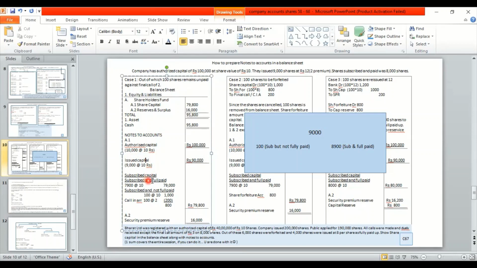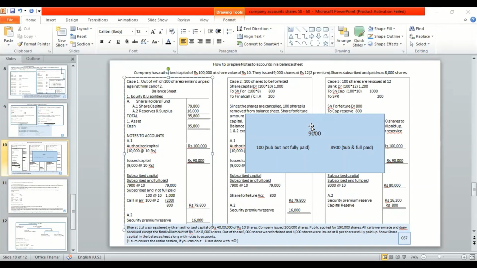Now, when it comes to subscribed capital, you have got two heads: subscribed and fully paid, subscribed but not fully paid. Under subscribed and fully paid, what is the amount? Okay, I did a small mistake over here. It is 8,000 shares subscribed, right? The number of shares subscribed is 8,000. It's not 9,000.